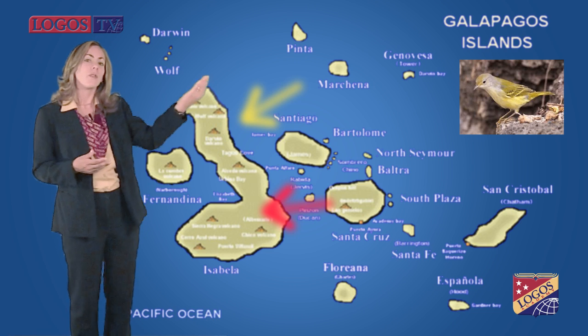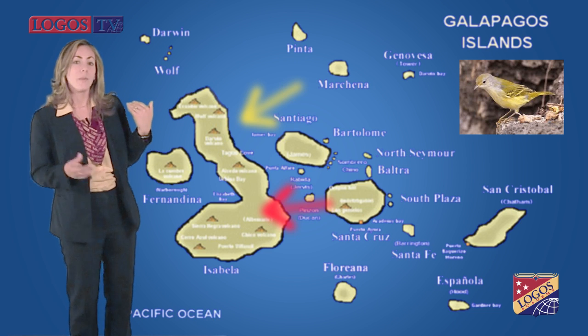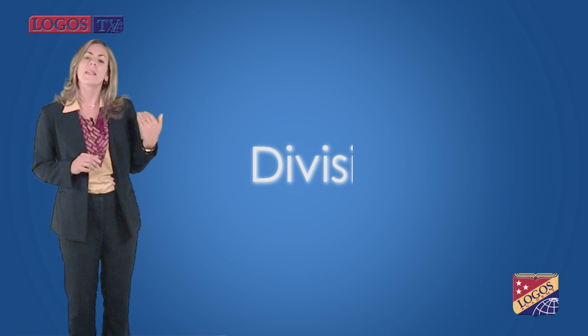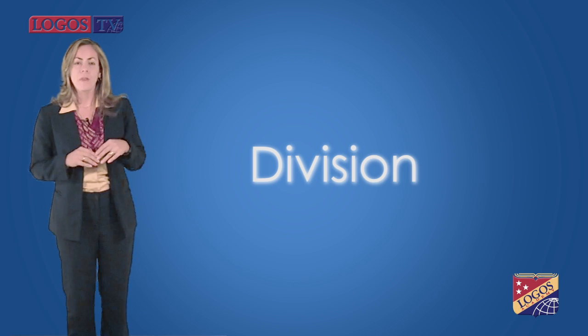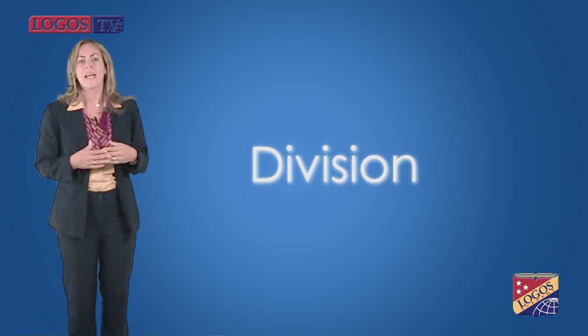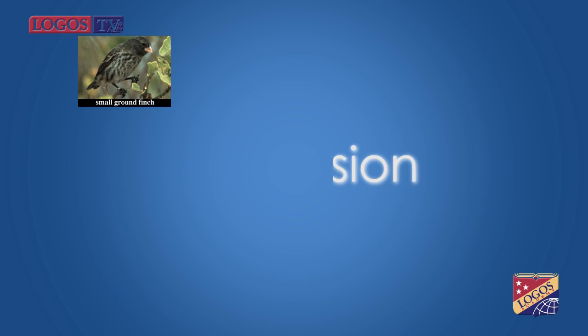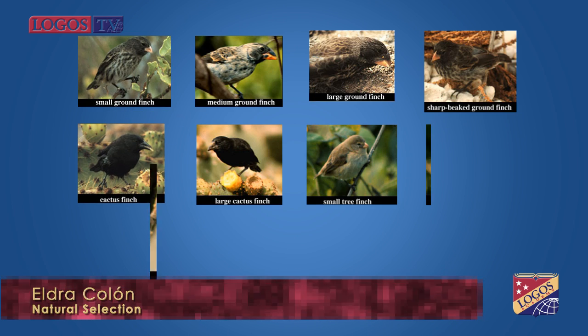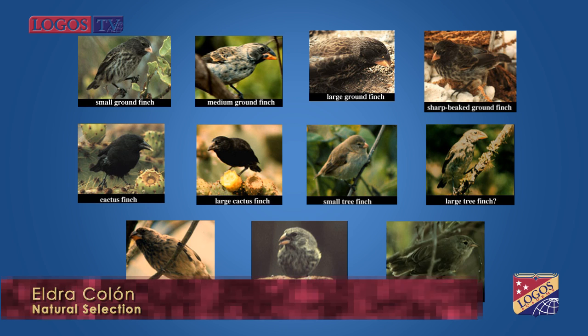Later, some finches flew back to the first island but could no longer interbreed with the finches there, and this is a type of division. This process may have occurred over and over again as the finches flew to other islands. And finally, due to separation, we ended up with very different finches all over the Galapagos Islands.